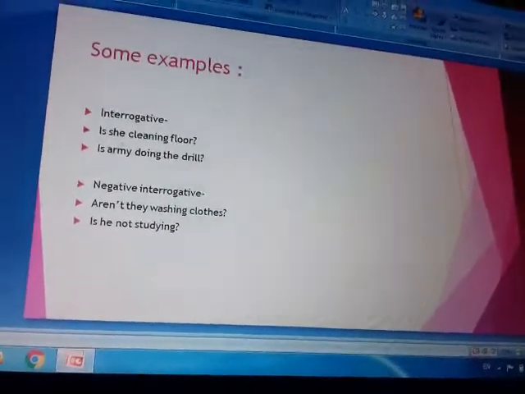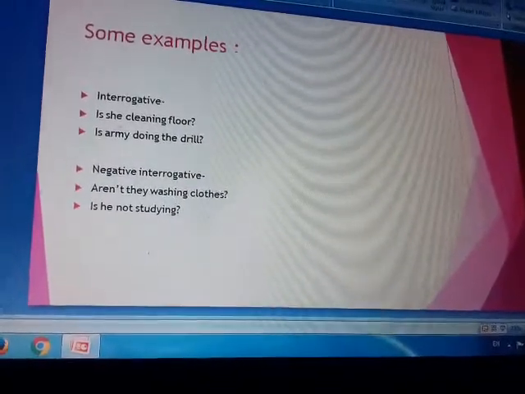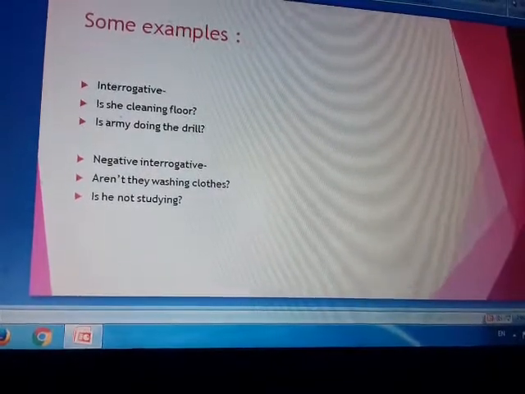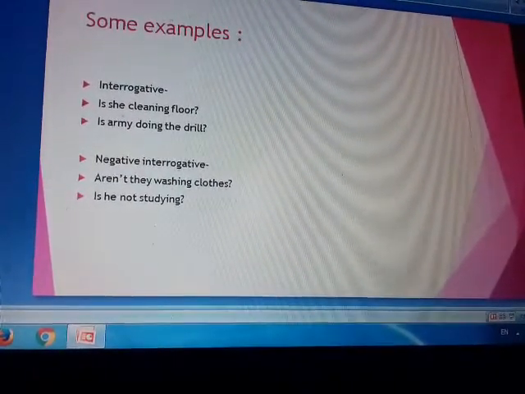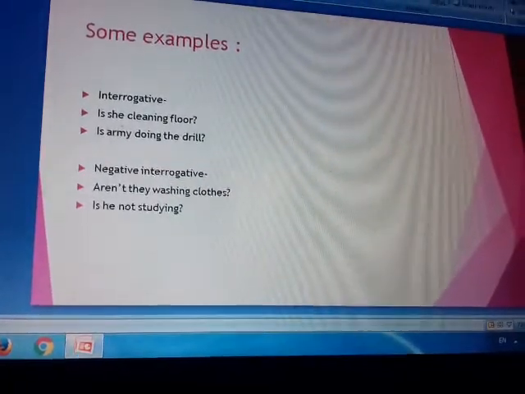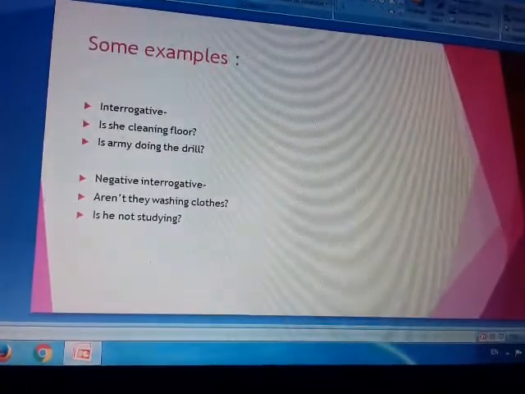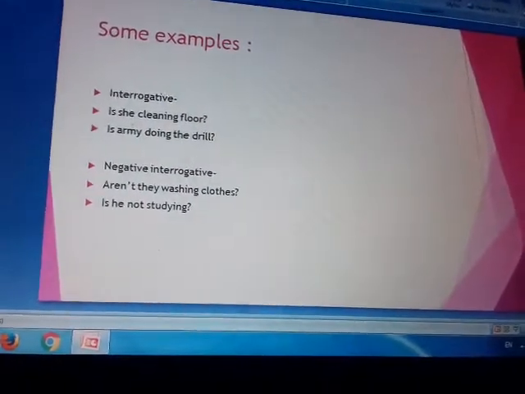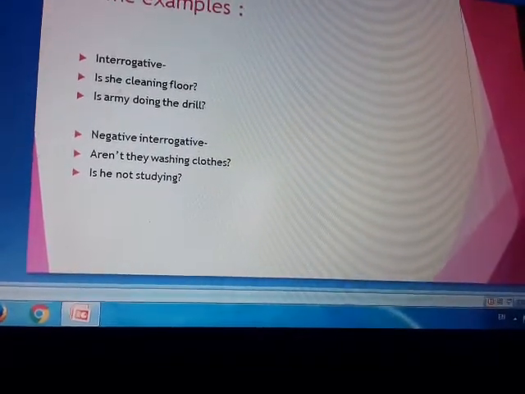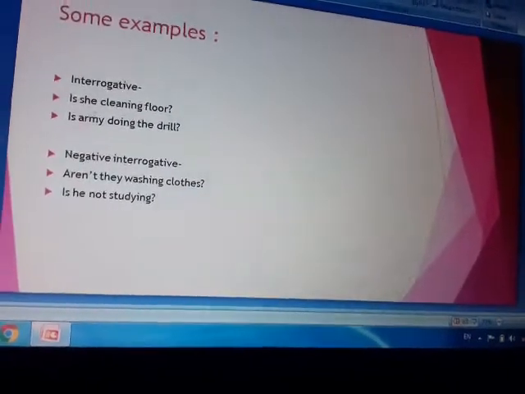Interrogative. Is she cleaning the farm? So the helping verbs are is, are and am, which will come in the very beginning in order to make it interrogative. Next example is, is the army doing the drill? Now we can change them to negative interrogative also. So see the examples. Aren't they washing clothes? Is he not studying?